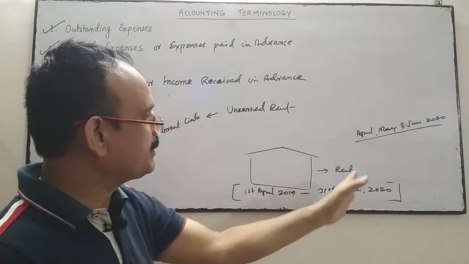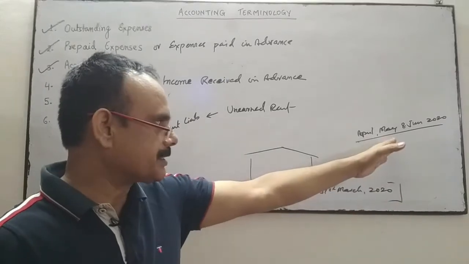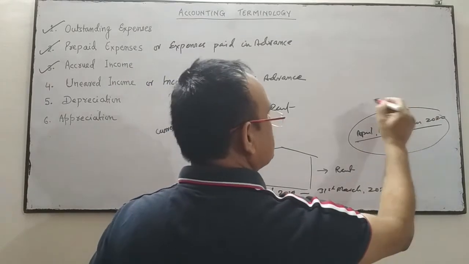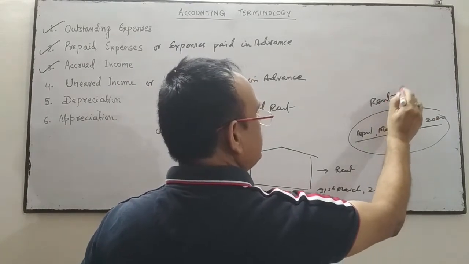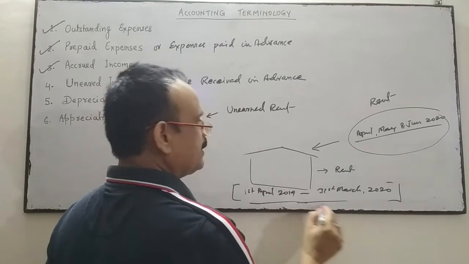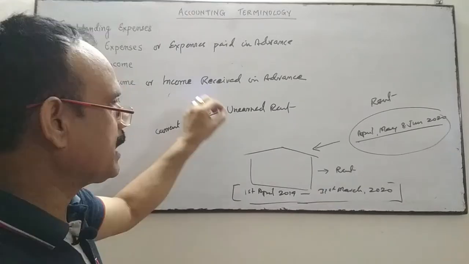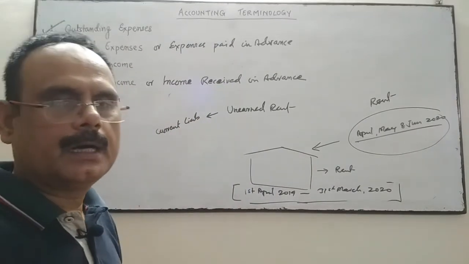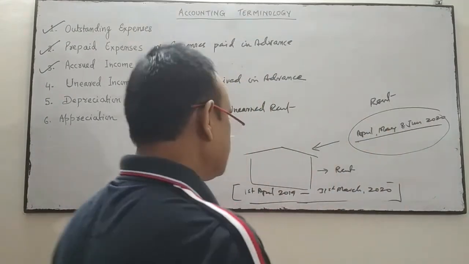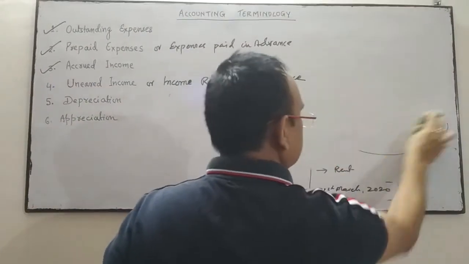So the amount received in advance in this financial year, these 3 months' rent, becomes your current liability, which is called unearned rent. Rent is not earned, but the amount is received in advance.